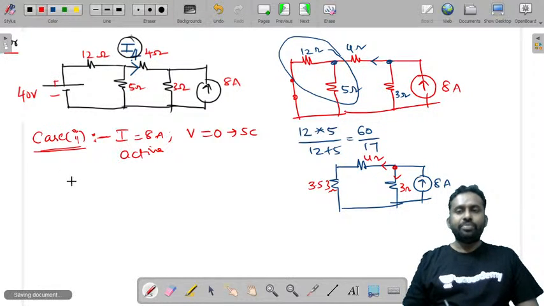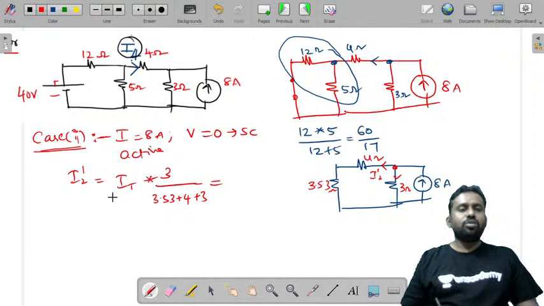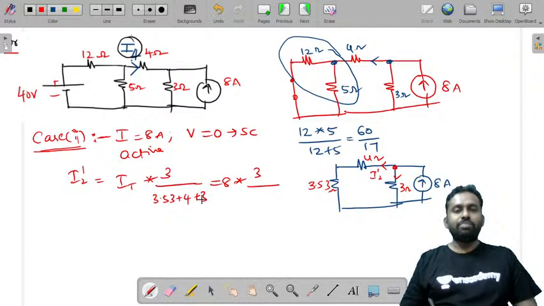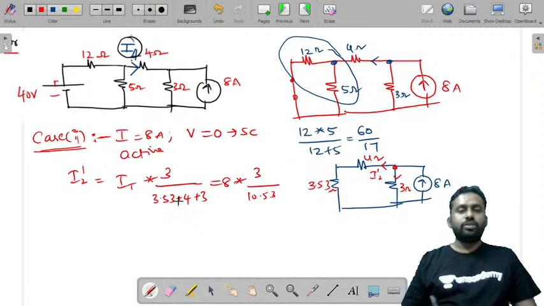क्या लिख सकते हो यहाँ पे? So let us consider this current as I2 dash. चलो लिखते हैं what is I2 dash. I2 dash is equal to total current into, ये branch की opposite branch क्या हो गई 3 by total resistance, 3.53 plus 4 plus 3. Now but you do not know what is I total. Yes, we know I total. What is 8? So 8 into 3 by 4 plus 3, 7 plus 3, 10.53. सर अभी सही है, थैंक यू. अच्छा चलो ठीक है, कोई बात नहीं.